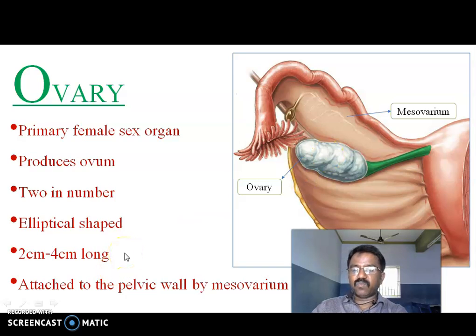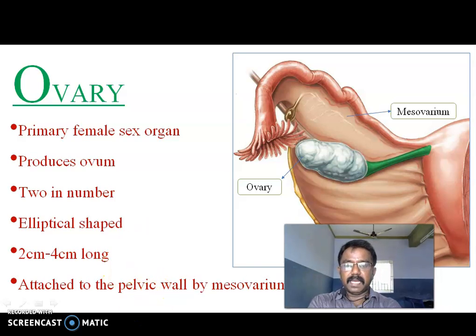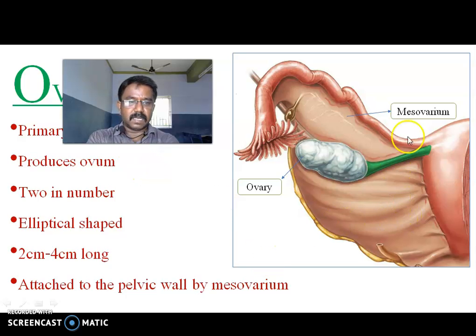The ovaries are 2 cm to 4 cm long, attached to the pelvic wall by the mesovarium. The greenish-colored structure is called the mesovarium. In this region, the greenish part, the full region is called mesovarium. The mesovarium is attached to the wall of the pelvic portion. Right?